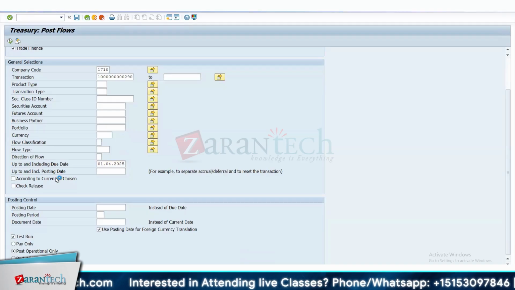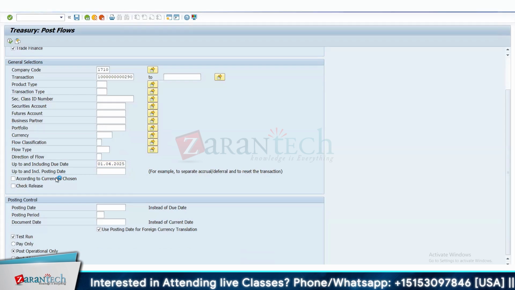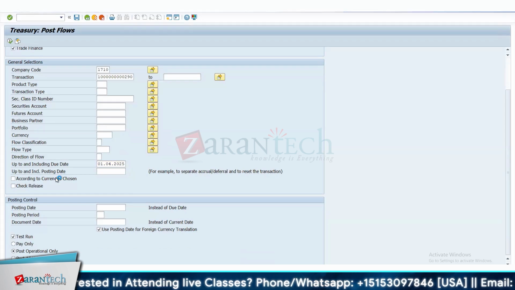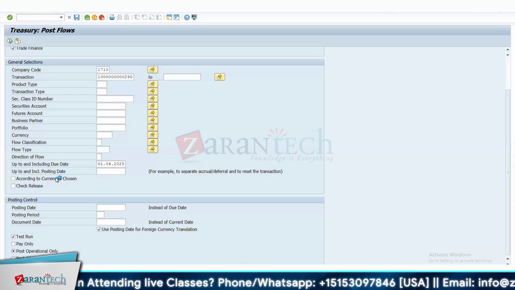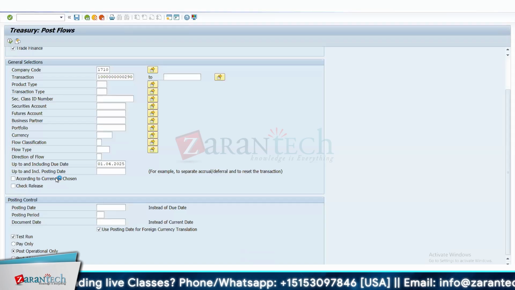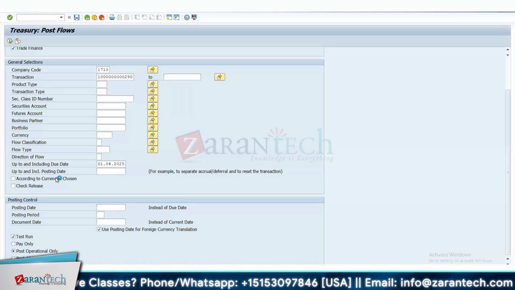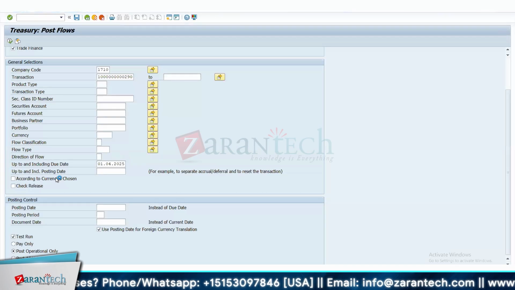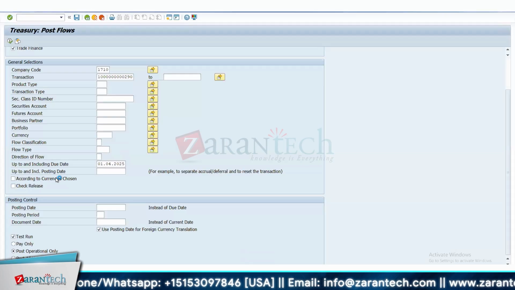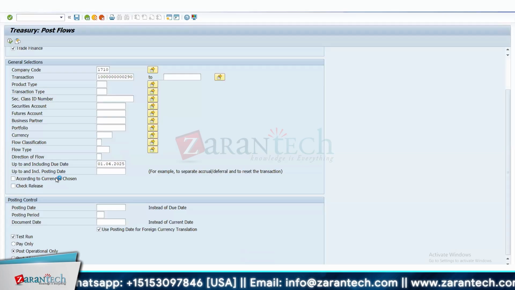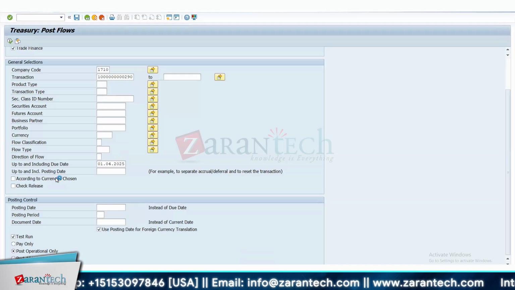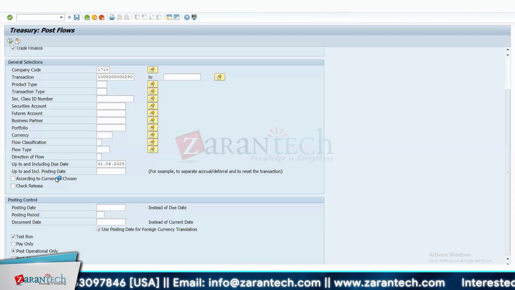We'll actually cover this in the treasury analytics and reports class. We'll show you the different reports that show the current status of the transaction, how to see the settled and unsettled transactions, and how to see the transactions by a particular product type or business partner. We'll show you all the details when we cover the treasury analytics part.